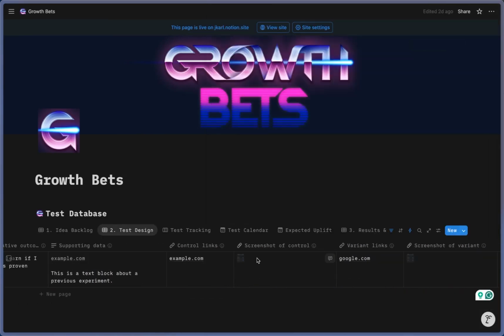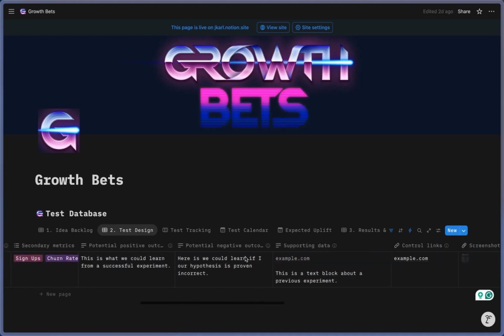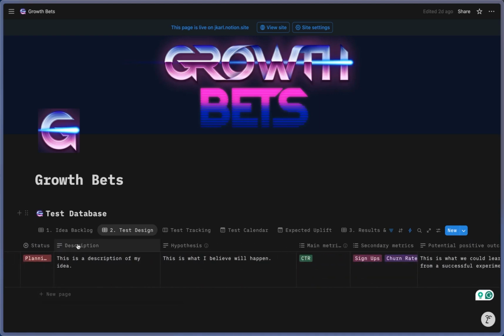So maybe you want to make sure that every single experiment that you're currently planning has everything properly filled out, and you want to double check to make sure that every experiment has a control screenshot. You can easily filter that here. You can filter for any entries that are missing an image. That's just one benefit of using this database view.